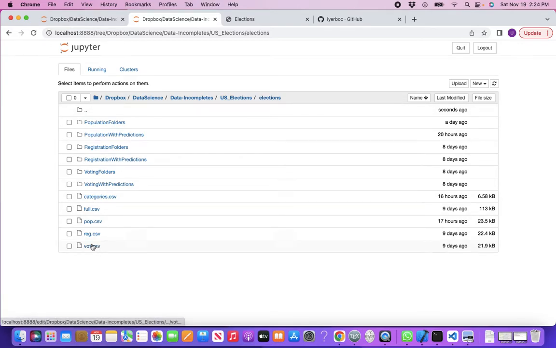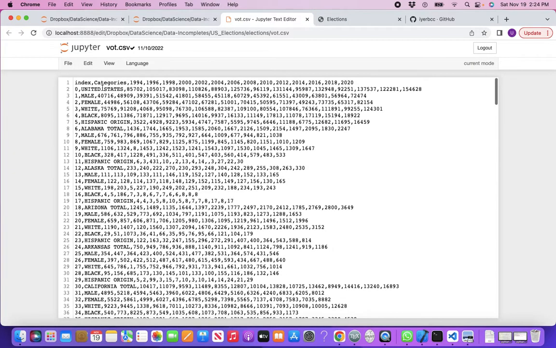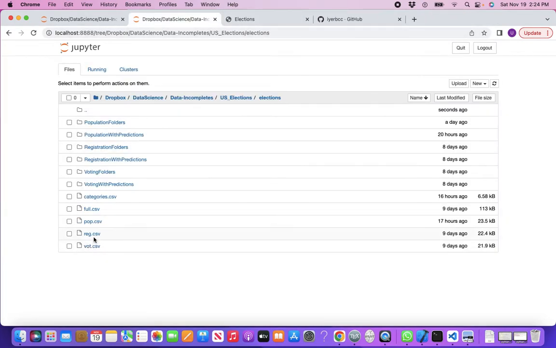You will see some files which are complete, in the sense that from 94 until 2020 you have all of the data here. This is simply the voting numbers as opposed to registration numbers, population numbers, and everything.